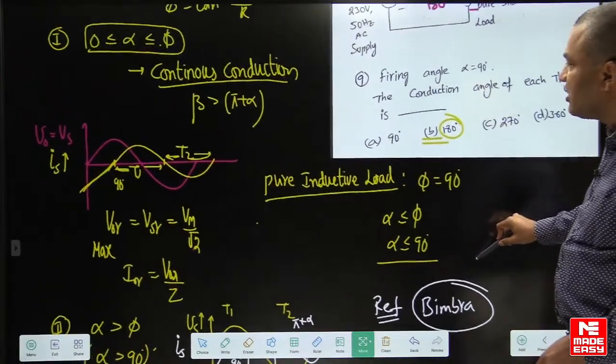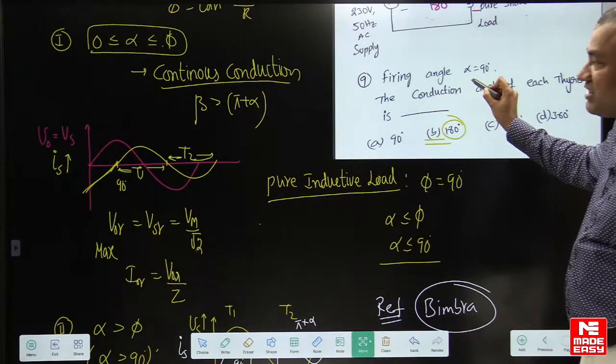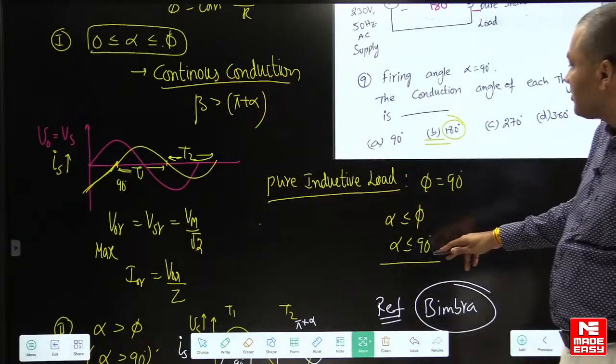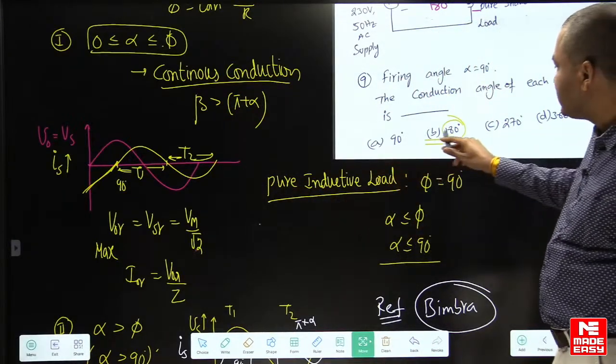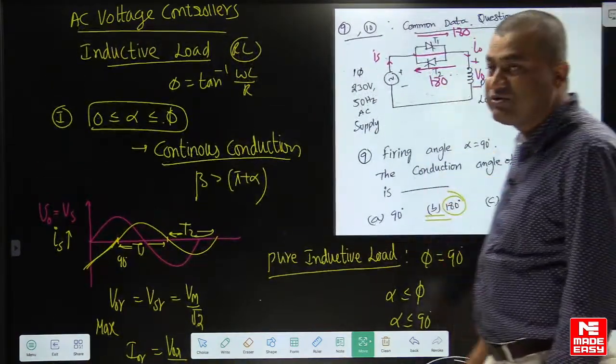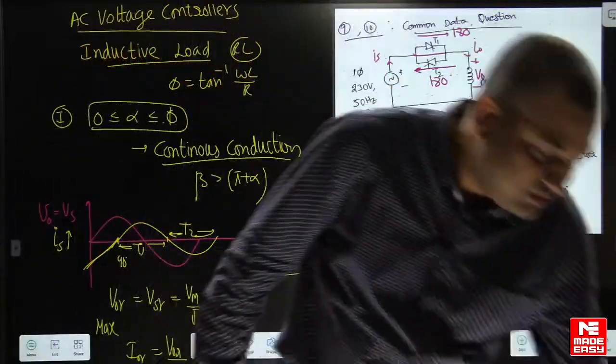180 degrees. We lost the control here because the firing angle is 90 degrees here. When the firing angle is 90 or less than 90, you have lost the control. Output voltage and supply voltage are the same. Here the anti-parallel SCRs are behaving like a short circuit. You cannot vary the output voltage here. I hope you understood.